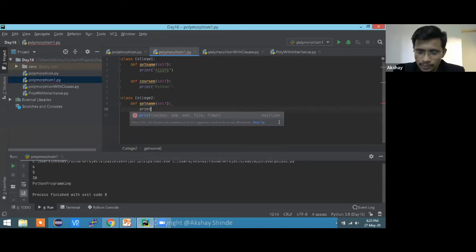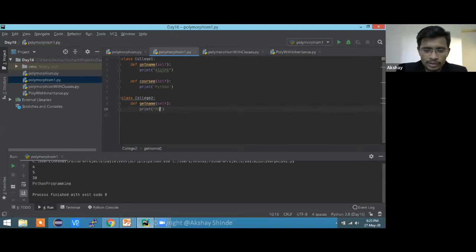Print. So there must be something. Let it be modern. I'll write only modern. Okay, so modern college. I don't know what is the problem with E. I always miss it.